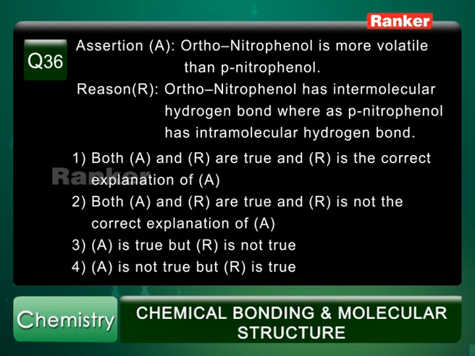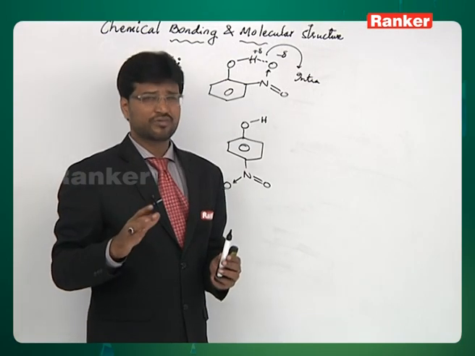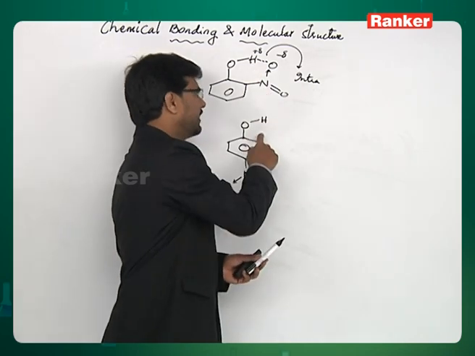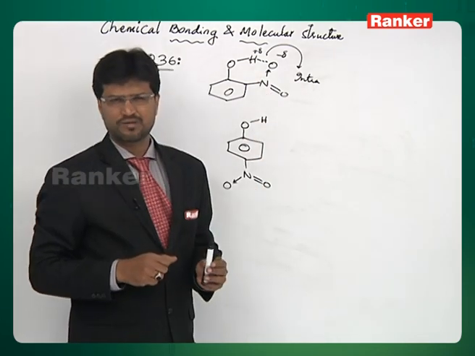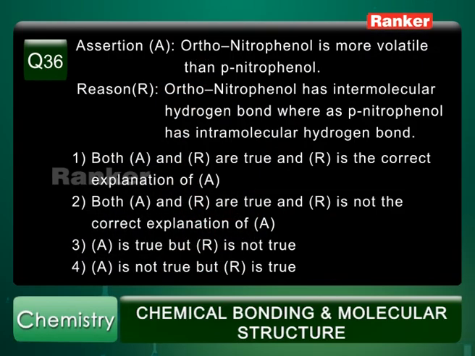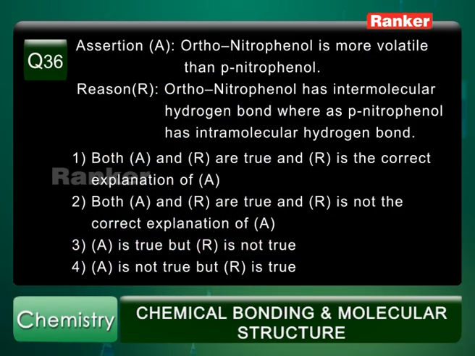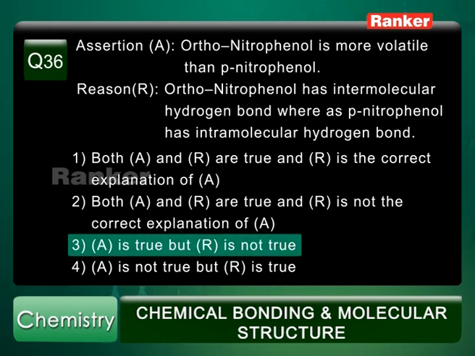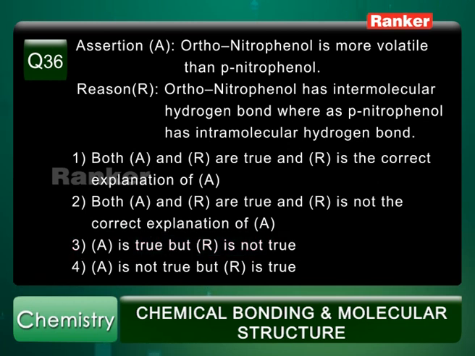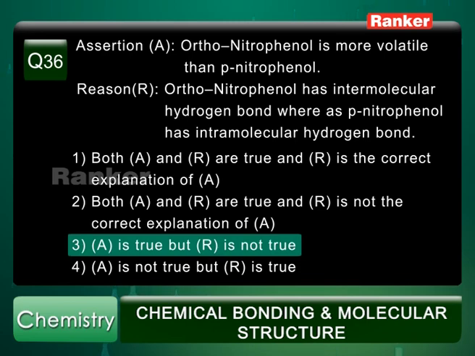But look at the second statement. It says that orthonitrophenol has intermolecular hydrogen bond. It is not true. Ortho has intra and paranitrophenol has intermolecular hydrogen bond. So first statement is true, second statement is not true. So the correct answer is the third point, that is A is true but R is not true. Third option is the correct answer for this question.